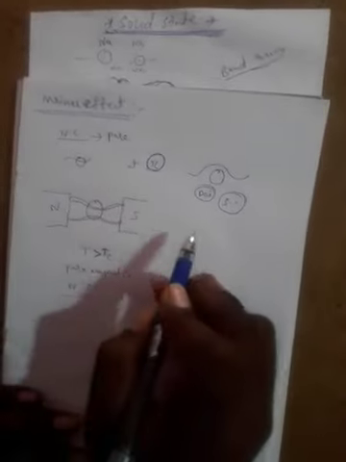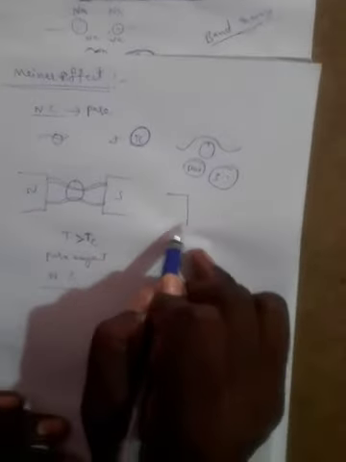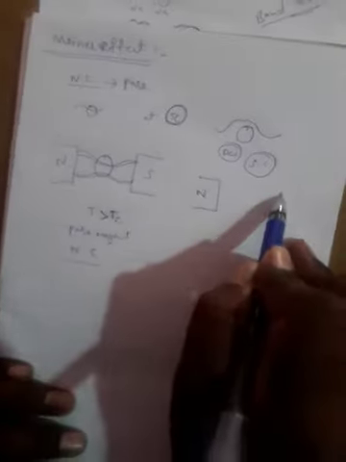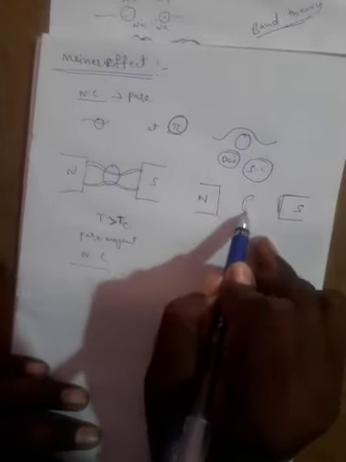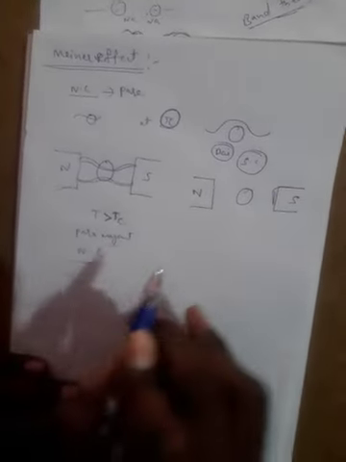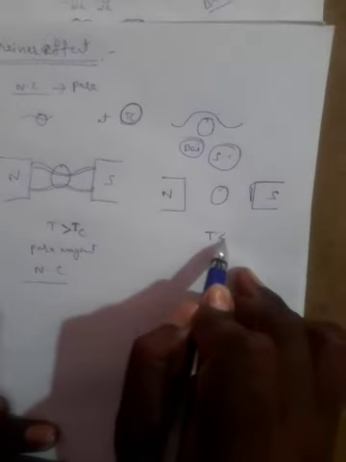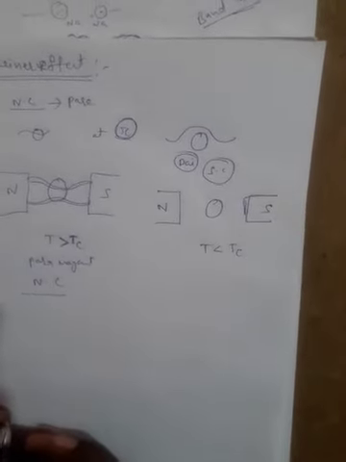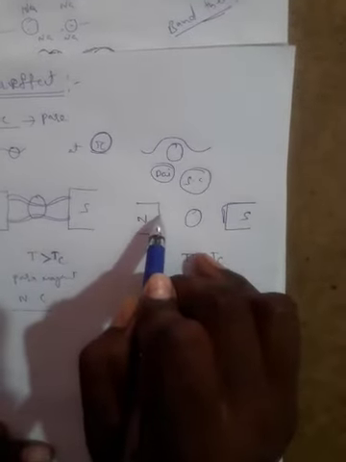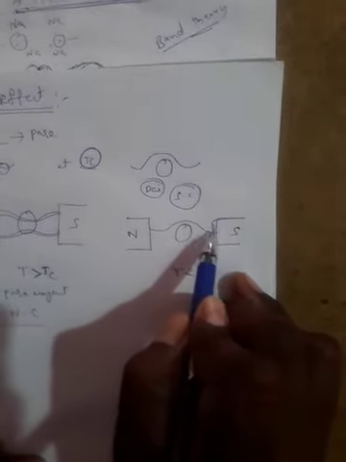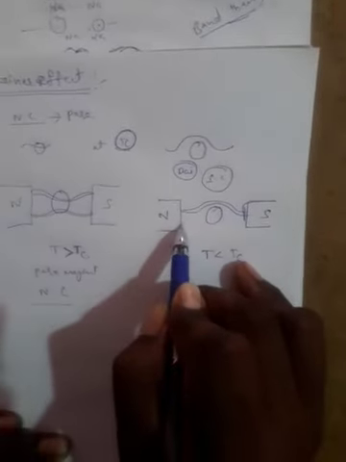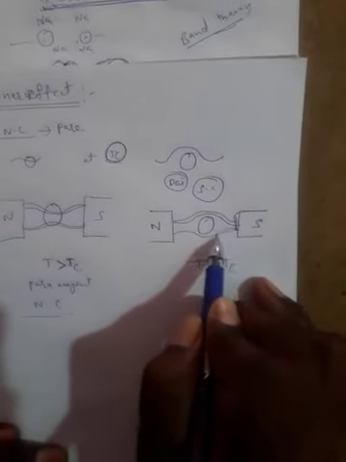Another concept on the same thing: the magnetic poles are north pole and south pole, and we insert the sample. Now our condition is below the critical temperature. Below the critical temperature, the magnetic fluxes do not penetrate the sample. What do we understand?